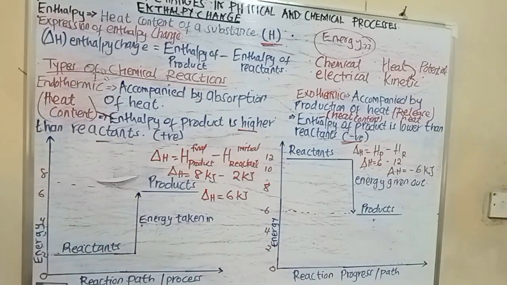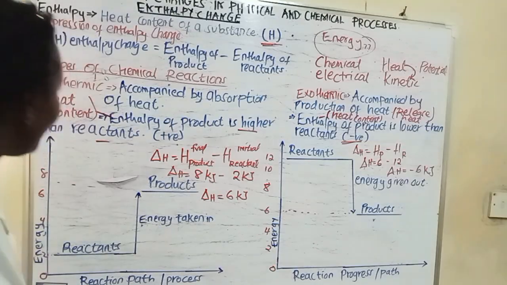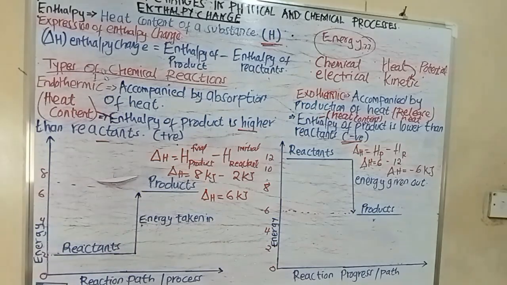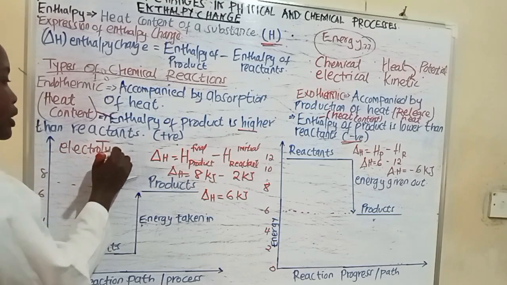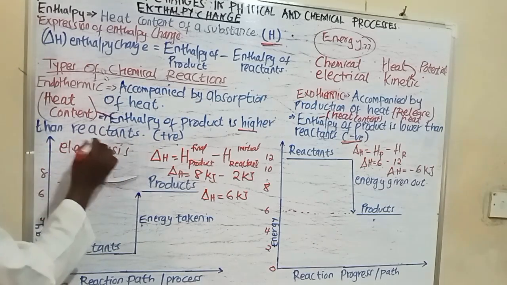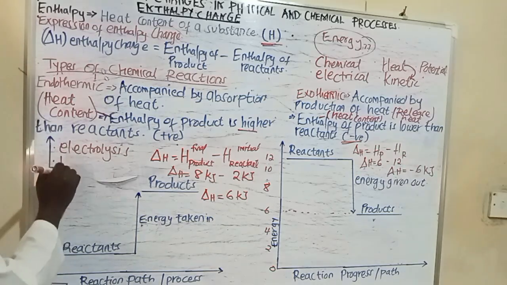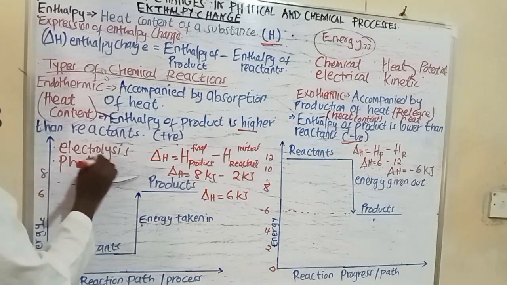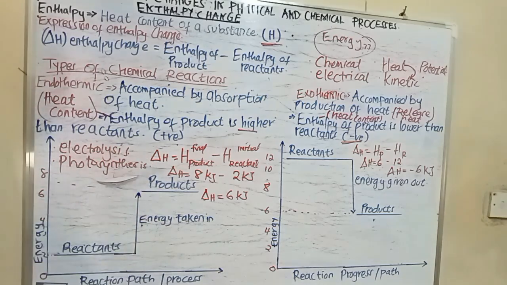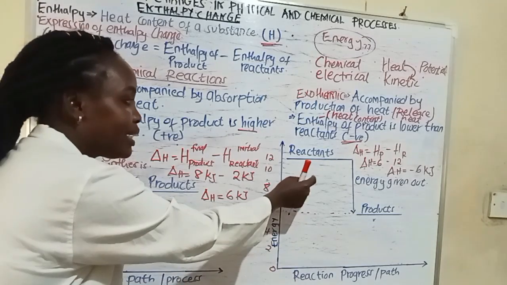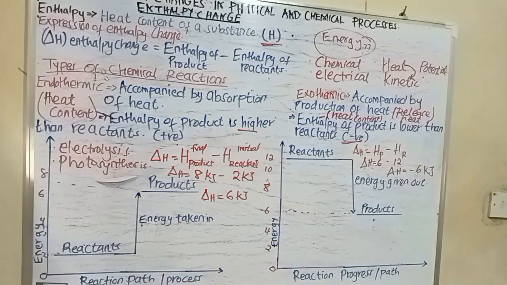These are some of the examples of the endothermic reactions and exothermic reactions. So endothermic reactions would be reactions such as electrolysis. You know the whole process of electrolysis, we've talked about it in our video below, you can check it out. Also, photosynthesis. The photosynthesis process is also an endothermic reaction.